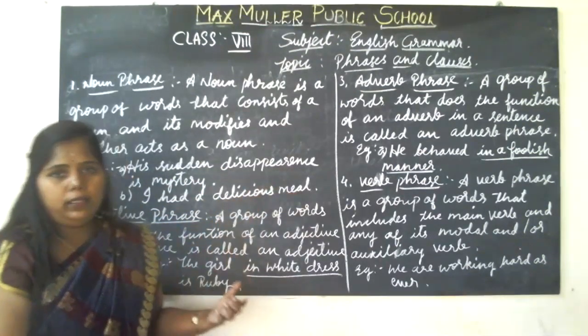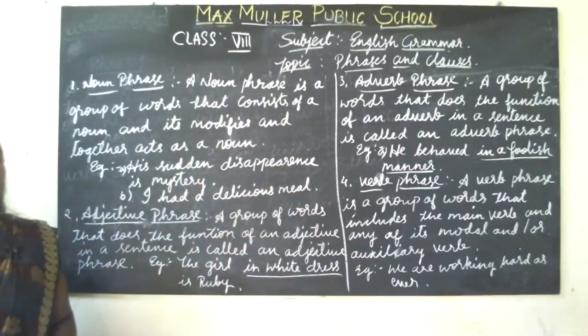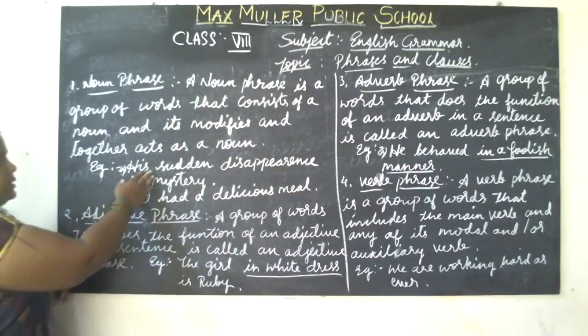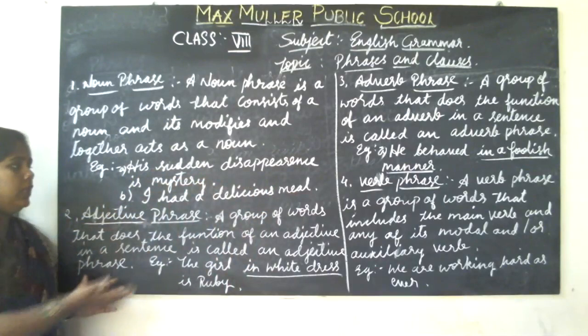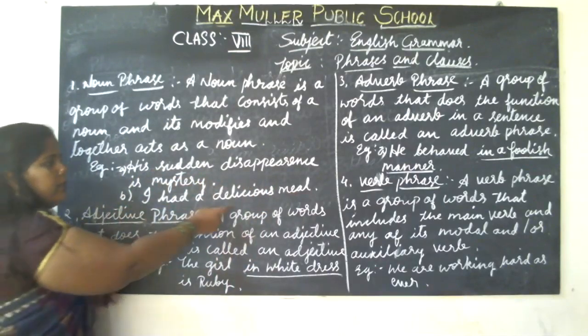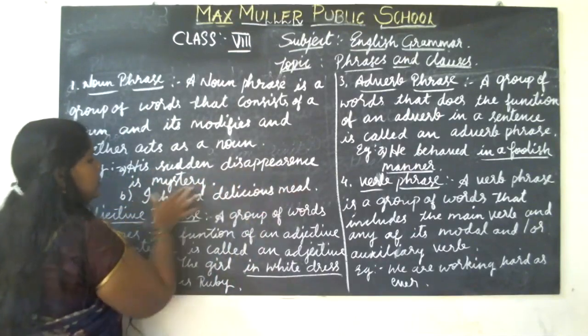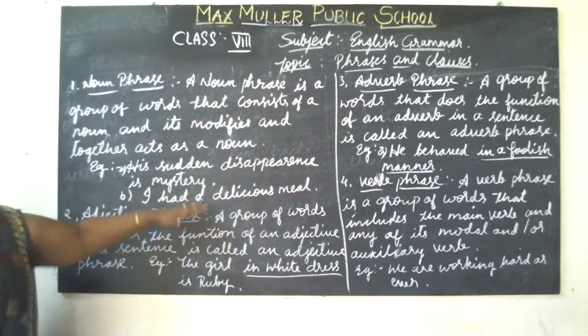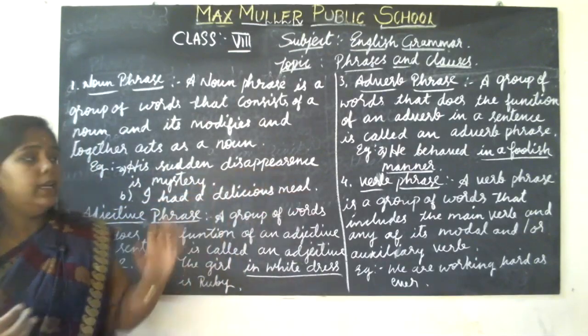Delicious meal is a noun phrase. So here his sudden disappearance is a noun phrase, and here a delicious meal is a noun phrase.